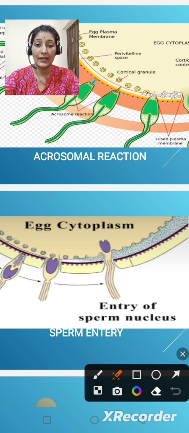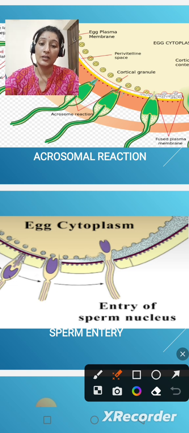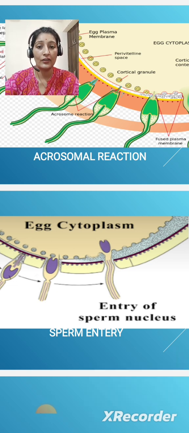The middle piece and the tail remain outside of the egg, or ovum.